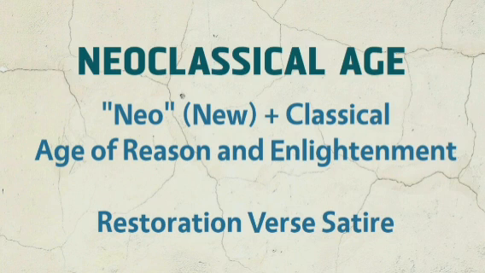So the neoclassicist has unbounded respect for the rules of poetic composition, but that does not mean that they will follow the Middle Ages poetry or their enthusiasm or their way of looking into things.